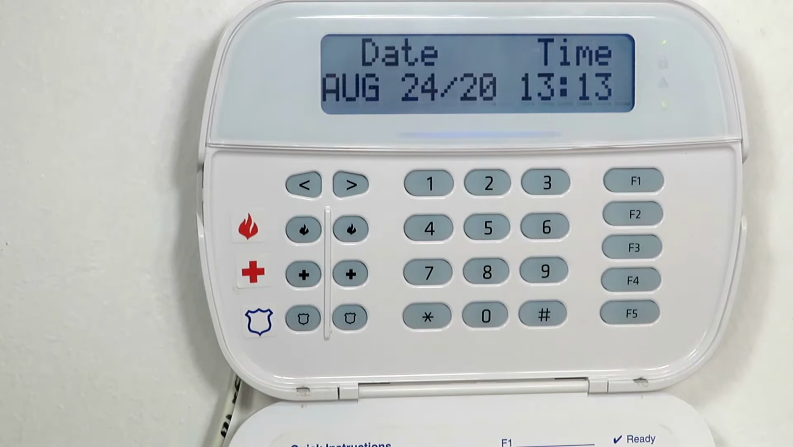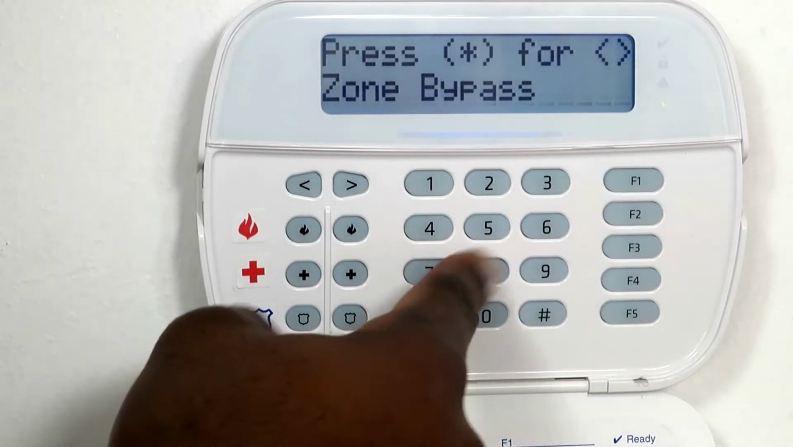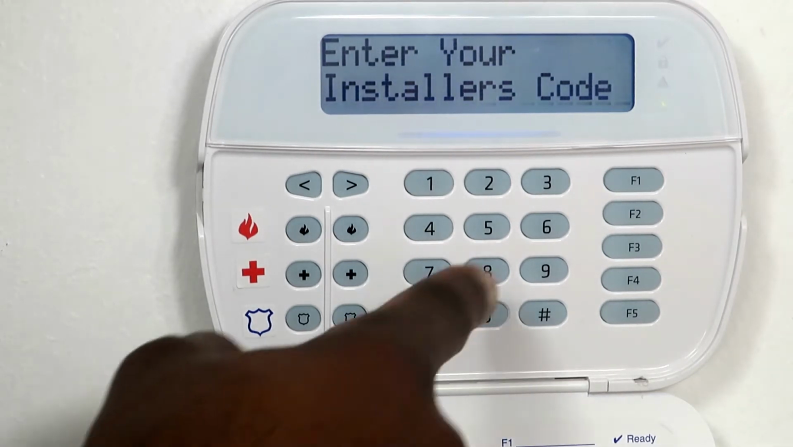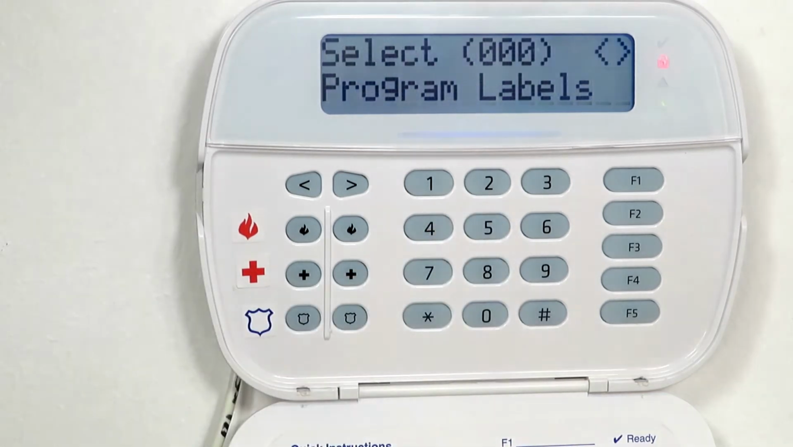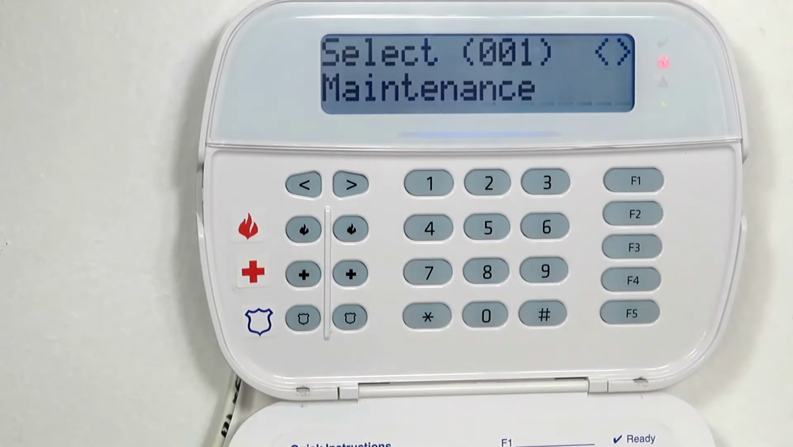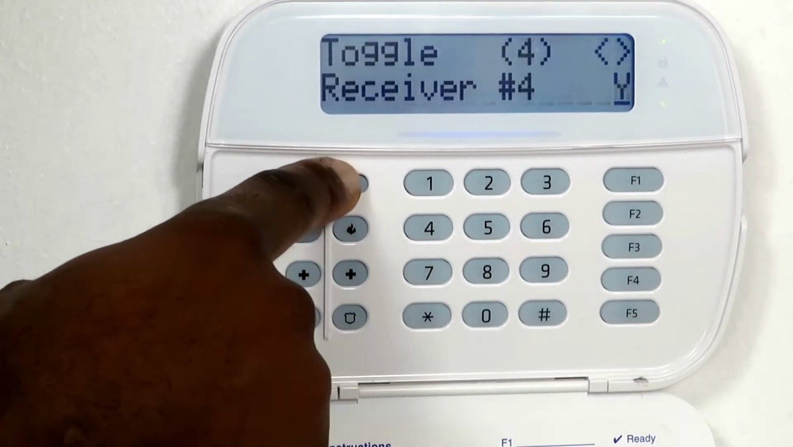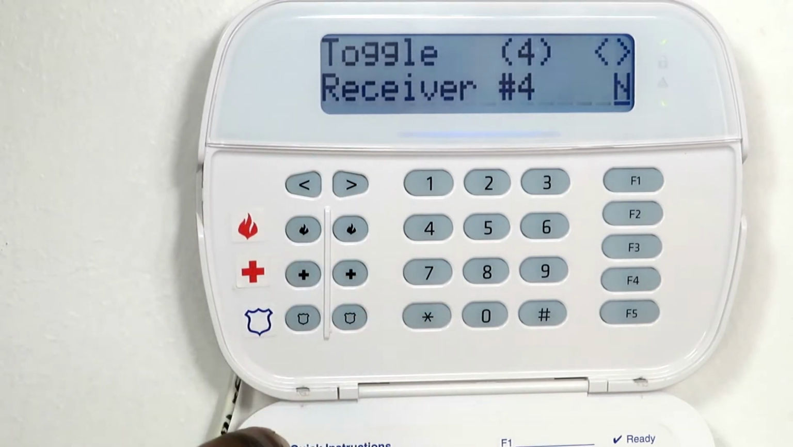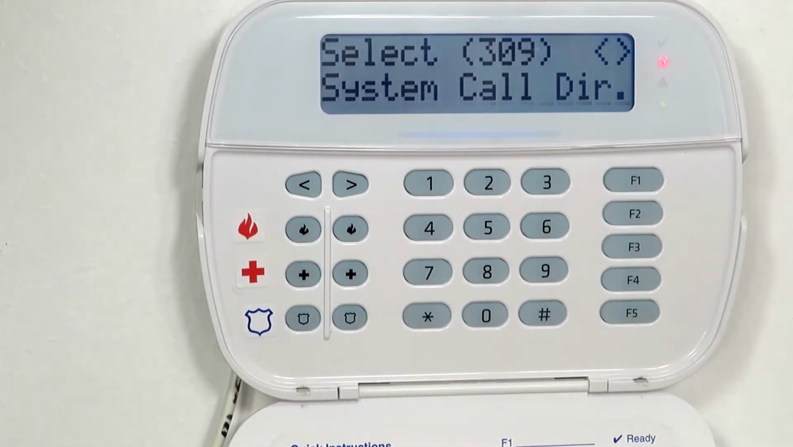Press the asterisk key and 8, and then enter the installer code, the default being 5555, into the keypad to go to the programming menu. Enter 309 to go to the Maintenance Events Receiver options. Press the asterisk key. Use the right arrow key to go to Receiver 4 and disable it. Receiver 4 is enabled by default. Press the hash key twice to go back to the main menu.